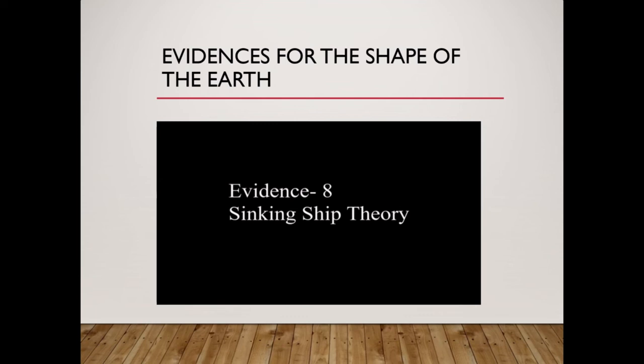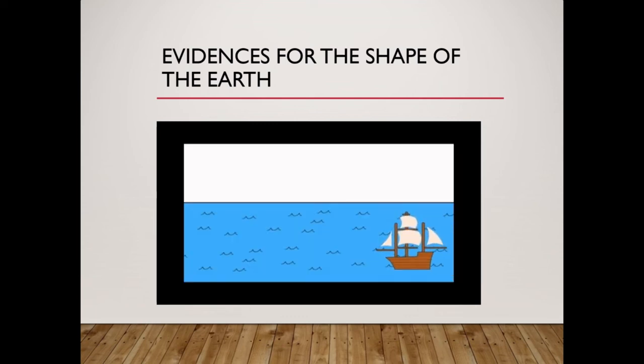Sinking ship theory. Let's say your friend sets to sail on his boat into the open sea. Now, if you observe carefully, the ship would appear smaller and smaller as it travels away from the coast. But beyond the line of sight, that is beyond the horizon, if you continue to observe, the ship would appear to sink. Now, if the ship was sinking, it would be a terrible shame, but actually it is traveling over the curved surface of the earth beyond the horizon.